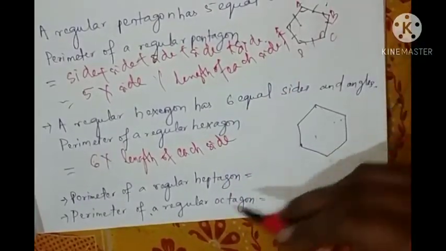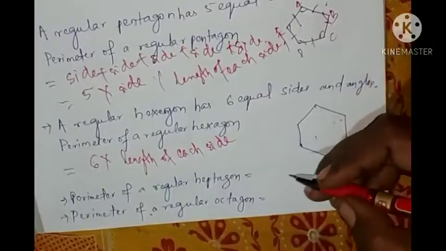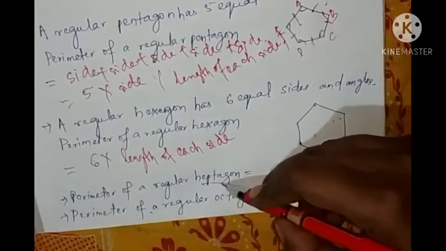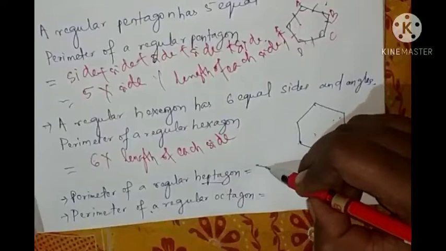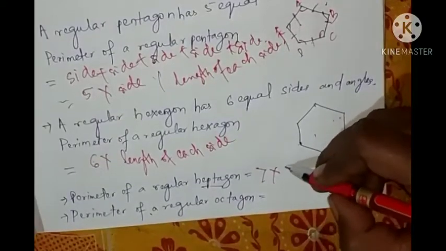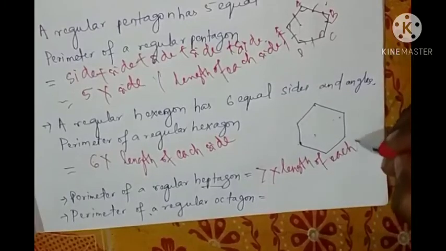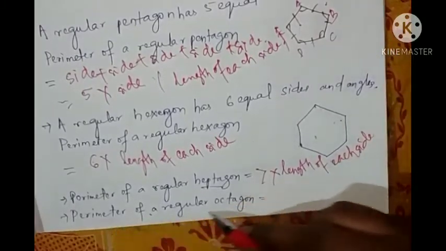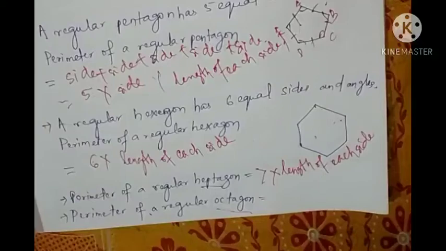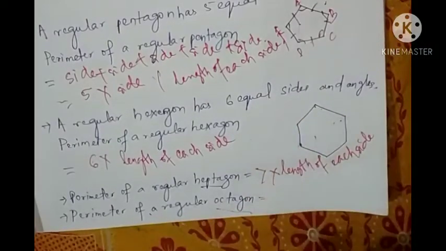Like that, the perimeter of a regular heptagon means 7 equal sides, 7 into the length of each side. Like this you can find the perimeter of a regular octagon. Octagon means 8. So how many sides are there? 8. So you can write 8 into the length of each side.